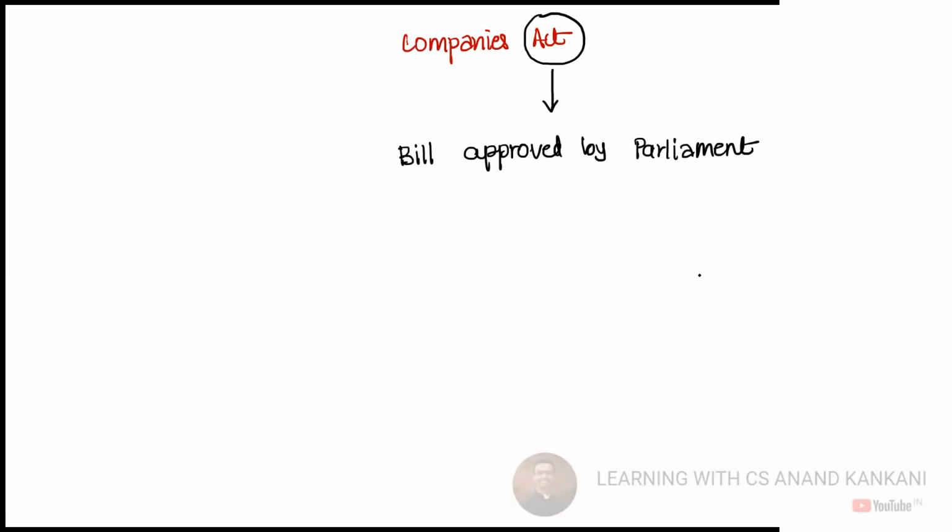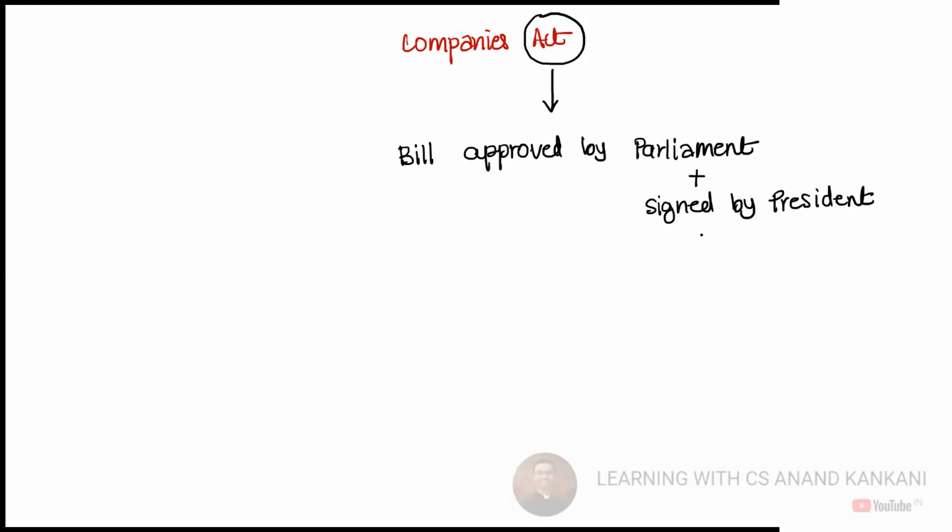As soon as a bill is approved by the Parliament, does it become an act? Or is there something else which needs to be done? After the bill is approved by the Parliament, what is next? Very good. It has to be signed by the President of India, correct? So once it is signed by the President of India, then it becomes an act.